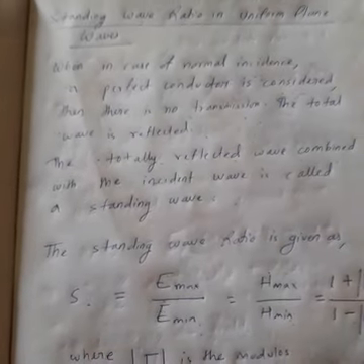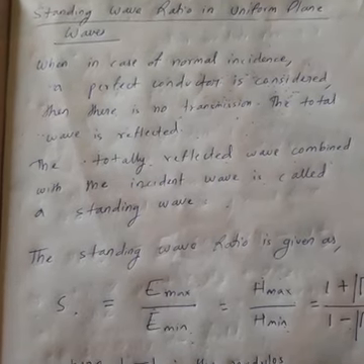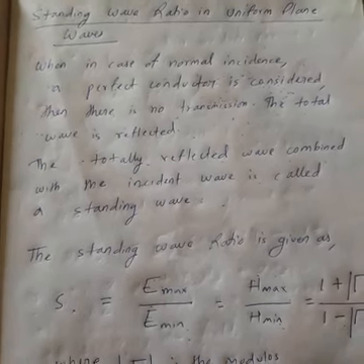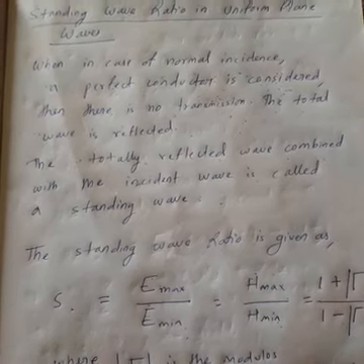And in the standing wave ratio, we are considering normal incidence and the case of a perfect conductor. Remember, a standing wave is formed only when medium 2 is a perfect conductor. So we take the combination of the reflected and incident waves. The total wave is called a standing wave, and we define the standing wave ratio.